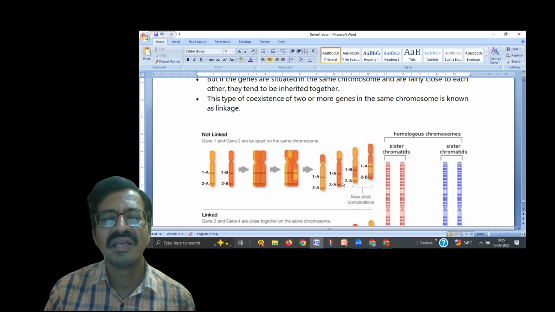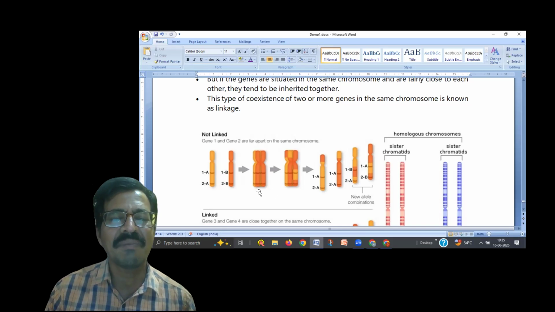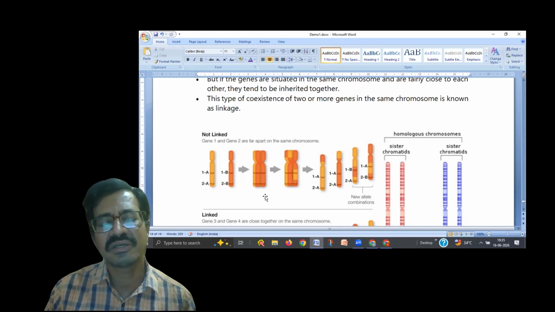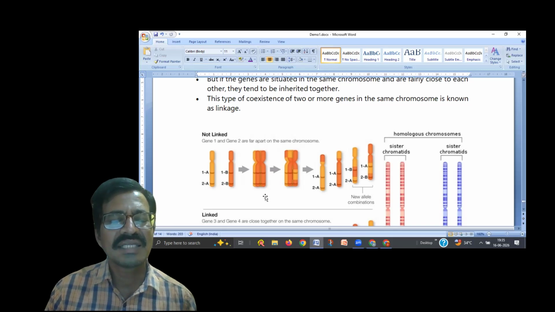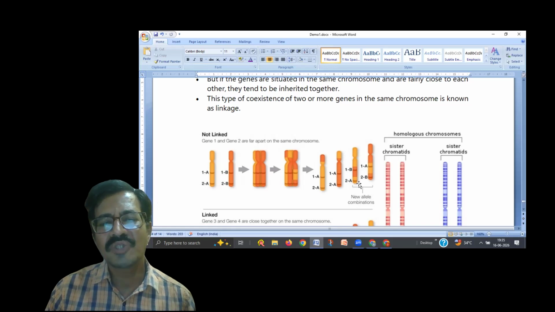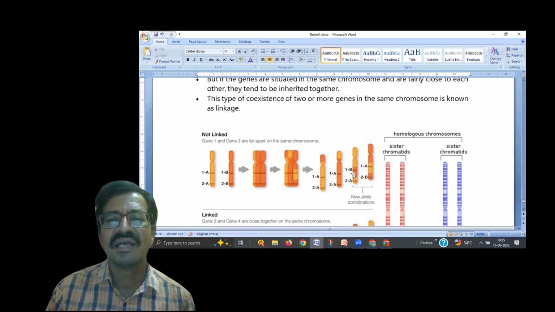During crossing over, homologous chromosome parts are exchanged between non-sister chromatids. So here we see 1B, 2A and 1A, 2B. Some new combinations can be observed here due to crossing over.